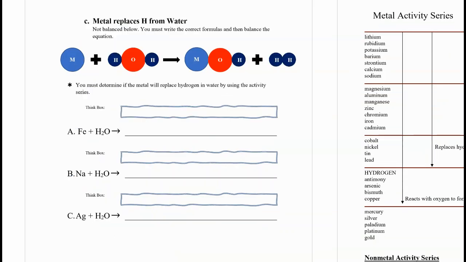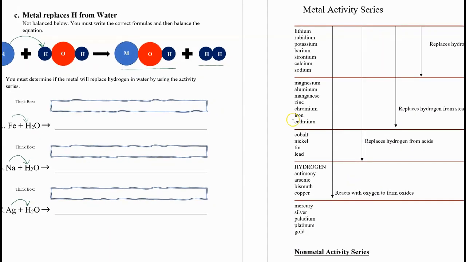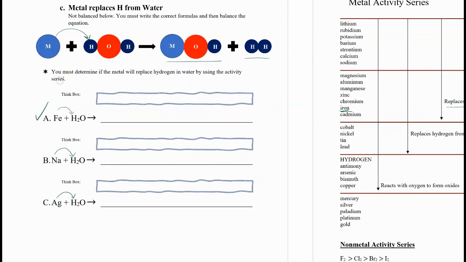The third type of single replacement reaction is the metal replacing hydrogen in water. So notice the metal comes in and replaces this hydrogen, and you're left with a metal hydroxide and H2. Obviously, it's not balanced here. We'll balance it in our equations. So the question becomes, will the metal replace one of the hydrogens? So iron, let's look. Iron will replace hydrogen from steam. So the answer is yes, that will work.